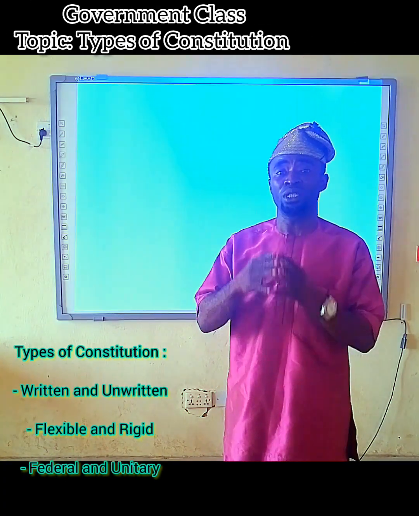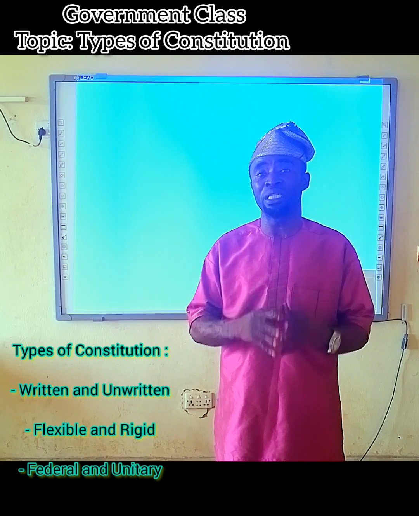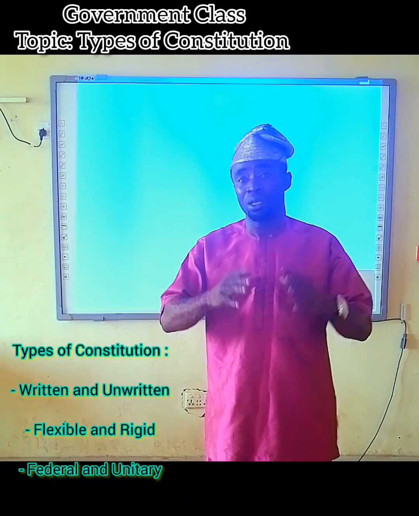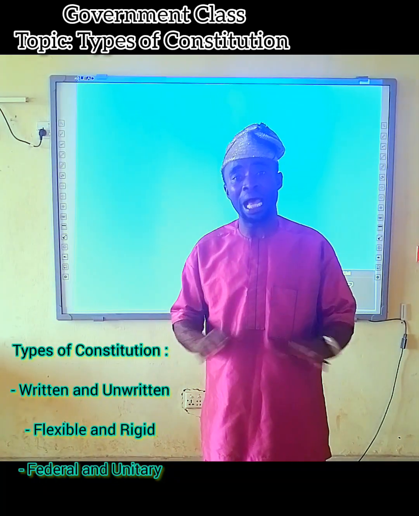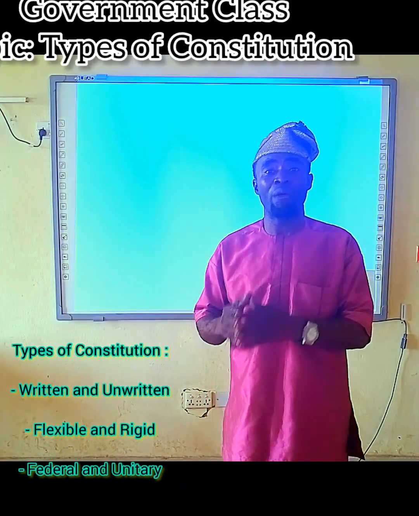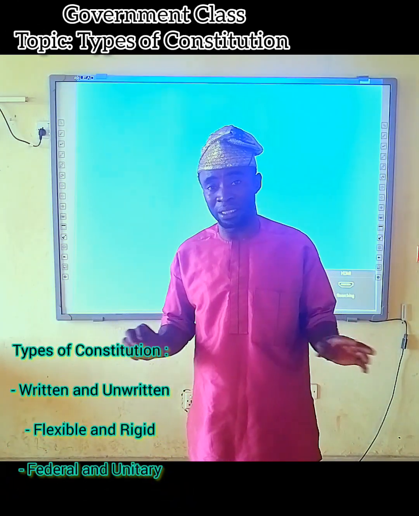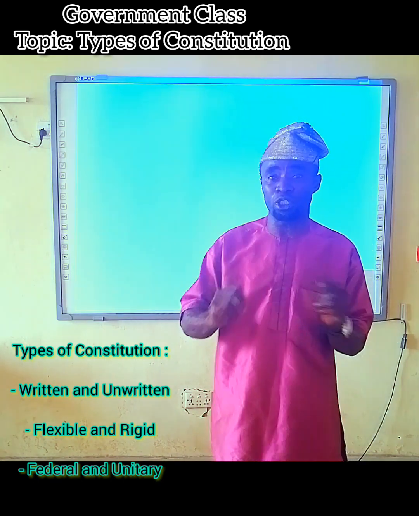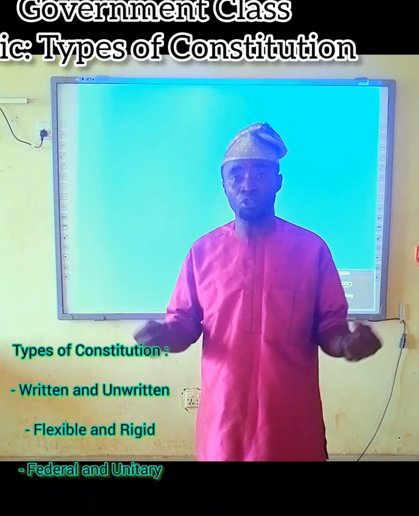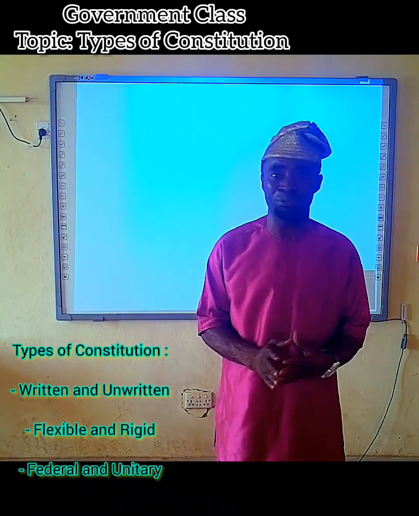Okay, let's start from written constitution. Written constitution is a type of constitution that is written down in a single document. What I mean by written down is that it is codified. When we say codified, it has some specific procedure by which the law, custom, or rules and regulations are written down and can be accessible.